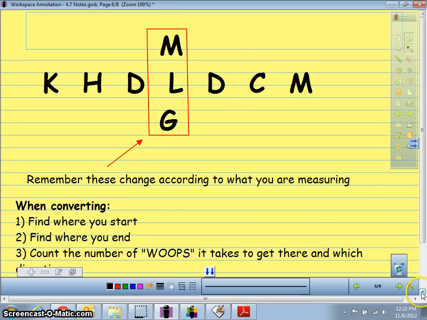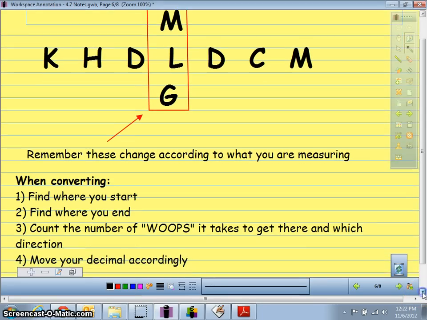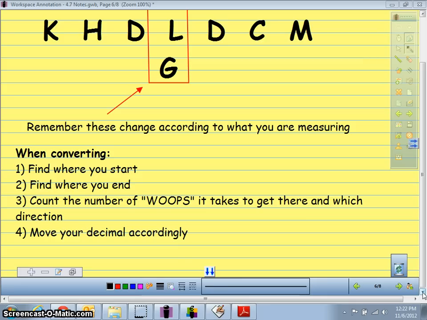So let's look down here. Here are the steps that we're going to need to know in order to convert using metric systems.